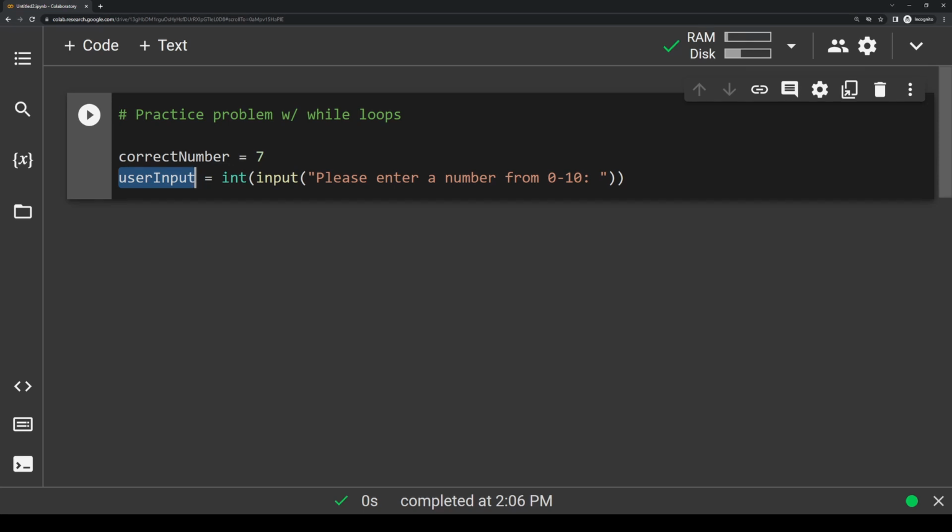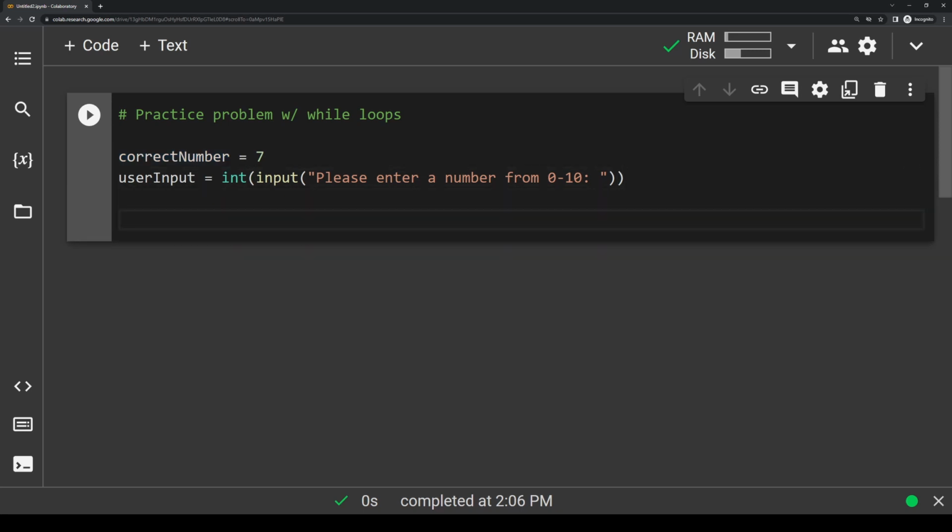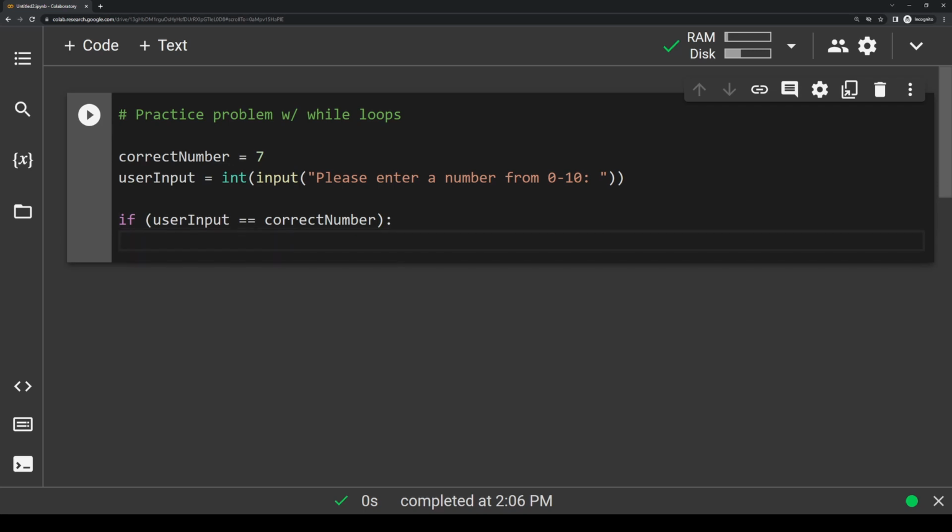So now what? Now we need to write a conditional statement that checks if the number the user typed, in other words user input, matches the correct number, which is just the correct number variable. So let's write a conditional. Let's write if user input equals correct number. And then inside of this if statement, I just want to print, let's say, you guessed the number correctly.